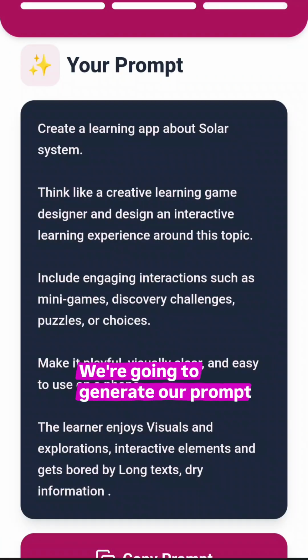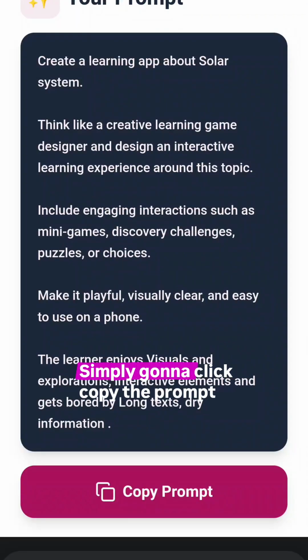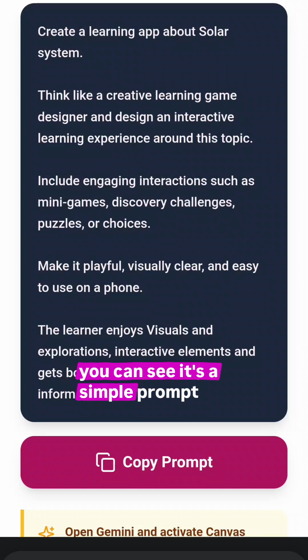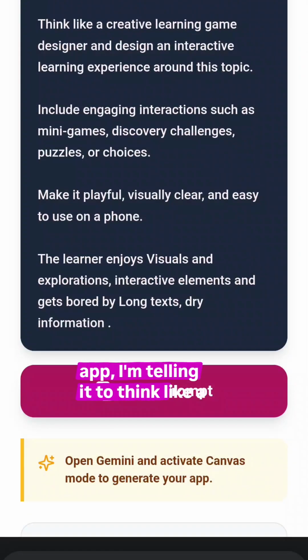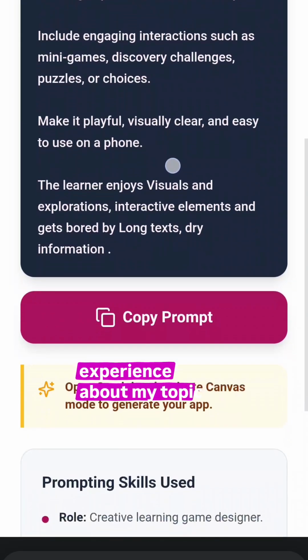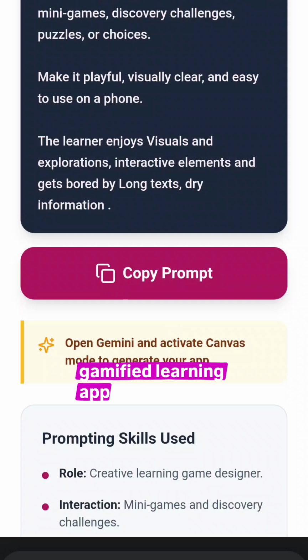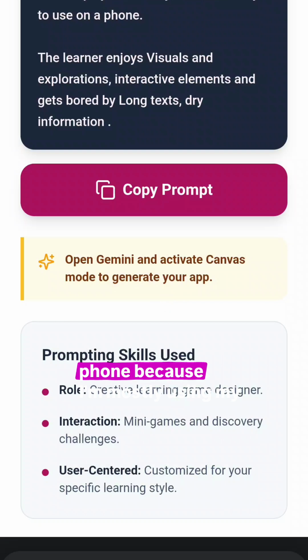We're going to generate our prompt. Now you see it, this has generated the full prompt for us to copy. I'm simply going to click copy the prompt, and it's copied to my clipboard. And you can see it's a simple prompt. I'm telling it to make a learning app. I'm telling it to think like a learning game designer and make it an experience about my topic. I want it to include engaging interactions like minigames and puzzles, since we said it's going to be a gamified learning app. And I want it to be playful, easy to use on the phone, important to say what you need. I love things that I can use on my phone because I'm mostly using my phone.